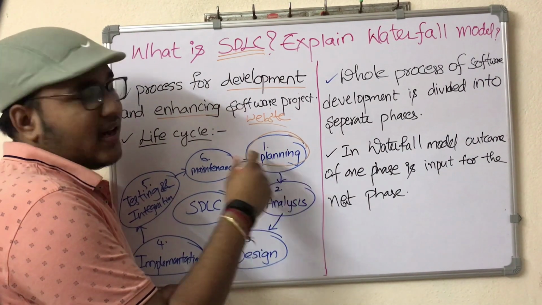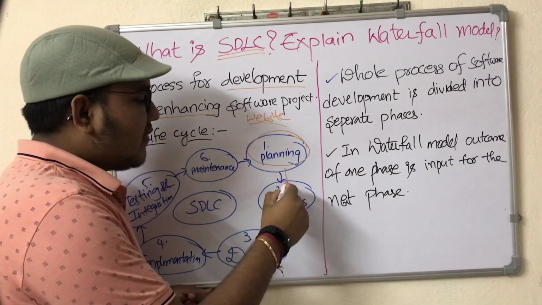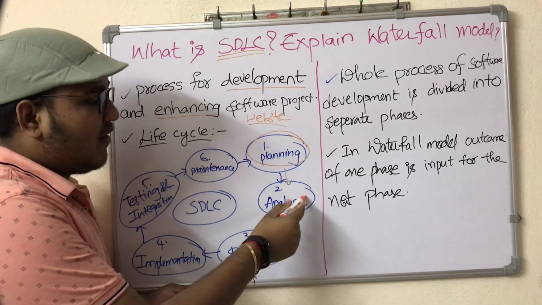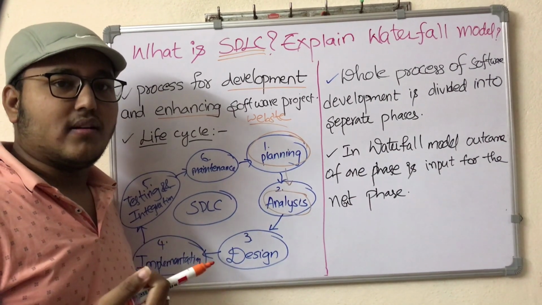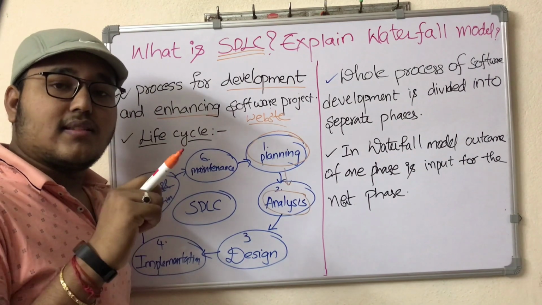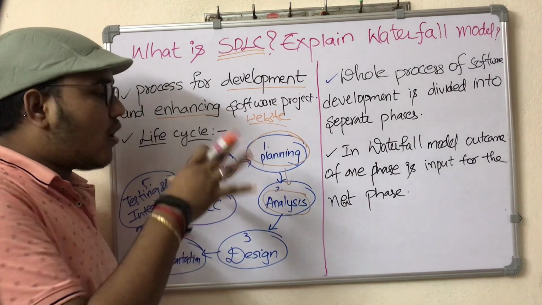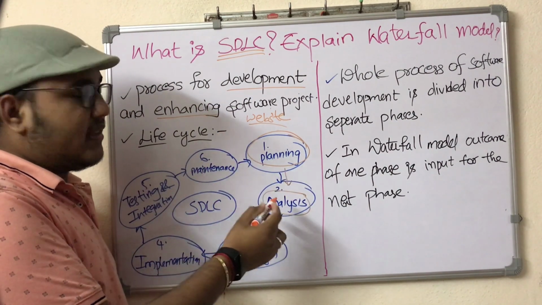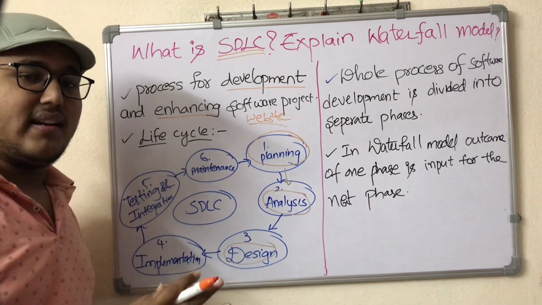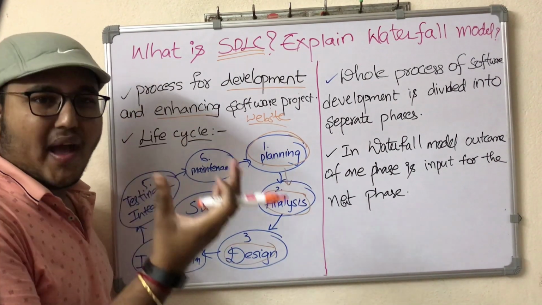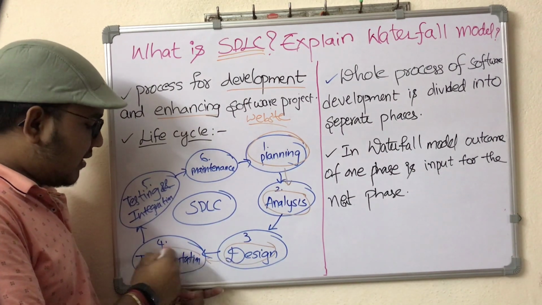After this requirement analysis and planning, they go into the second phase, where they analyze what is to be done. Analysis means deciding which technology can be applied and which tool can be used. All this is analyzed in the analysis phase. Later, they will design a rough UI or something like that for our project.